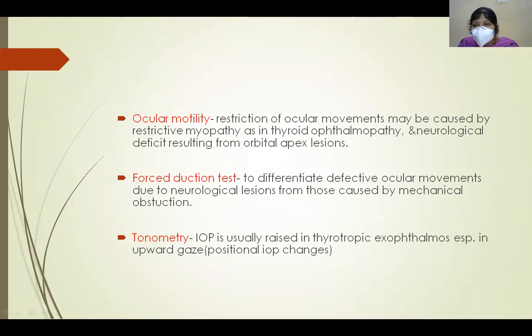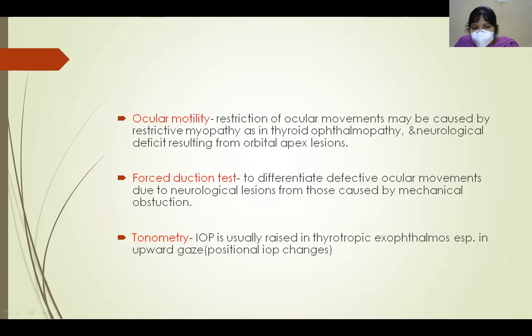The patient is asked to lie in a supine position, and with the help of forceps, we move the muscle in the direction in which there is restriction of the movement. So if there is restriction of the movement, then we cannot move the muscle in the direction of which there is deficit of the movement. For example, if the patient is not able to move the eye medially, so we hold the medial rectus and we move it medially. If we feel resistance, it indicates it is restrictive pathology. If it is a neurological lesion, then we can easily move the eyeball medially. So that is forced duction test.